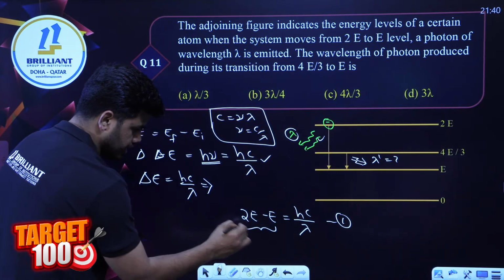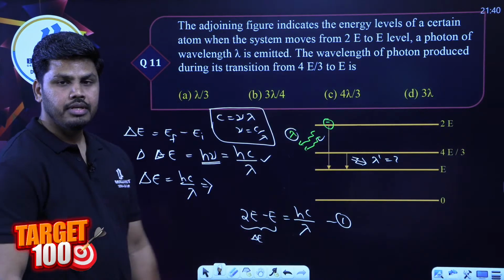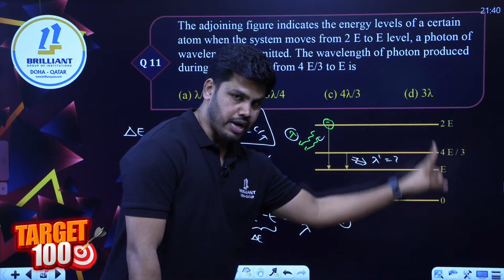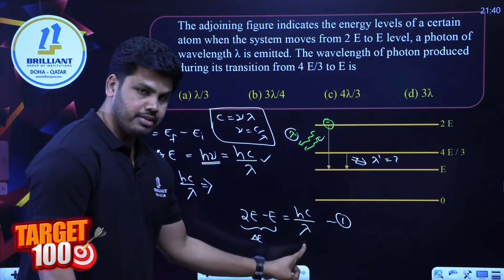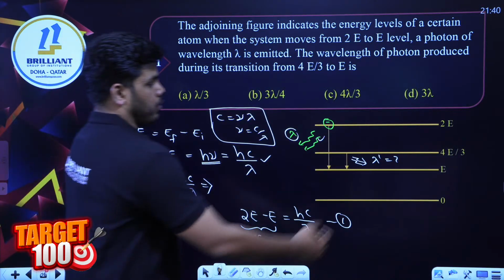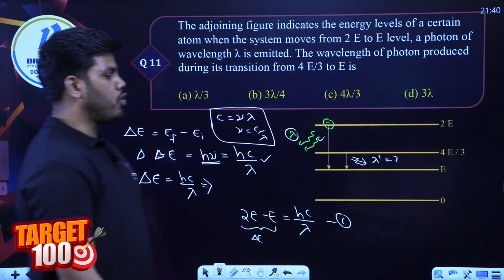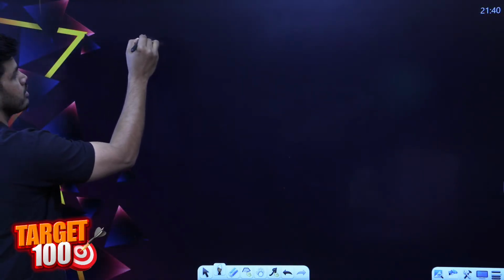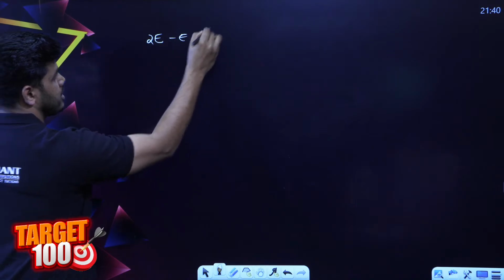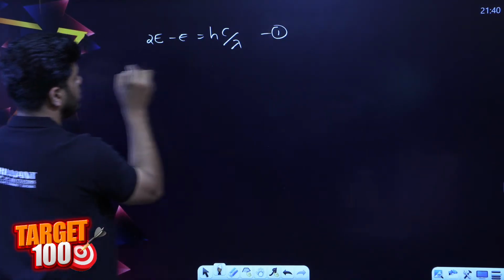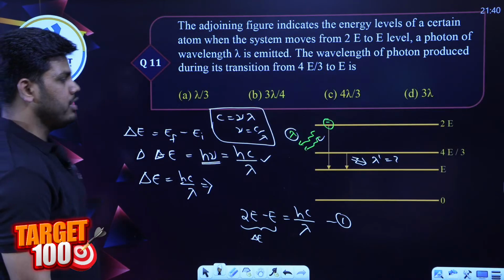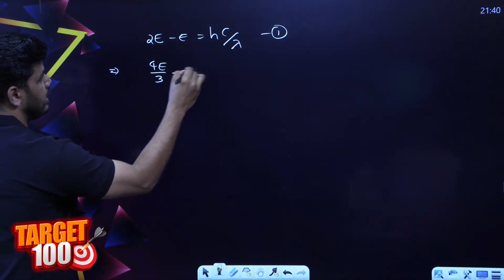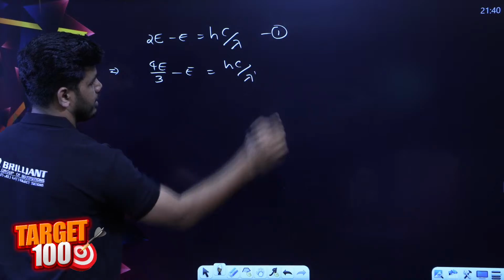See, this is our delta E. For the first transition, delta E is 2E minus E, as the energy values are given, which is equal to hc by lambda, equation number 1. Now, check the second one. The second transition is 4E by 3 to E, so there also we will form an equation. For the second transition, what was the energy given? 4E by 3 and E. So the energy difference 4E by 3 minus E will be hc divided by lambda dash.